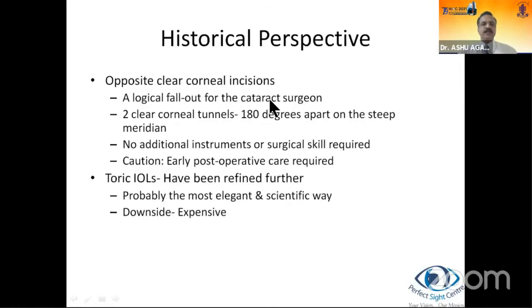Opposite clear corneal incisions were a logical fallout for the cataract surgeon, comprising two clear corneal tunnels 180 degrees apart on the steep meridian, with no additional instruments or surgical skill required. However, early post-operative care was required. Toric IOLs have been refined further and are probably the most elegant and scientific way, but they are quite expensive, and in our country that can be an issue for quite a segment of patients, so the other methods cannot be undermined.